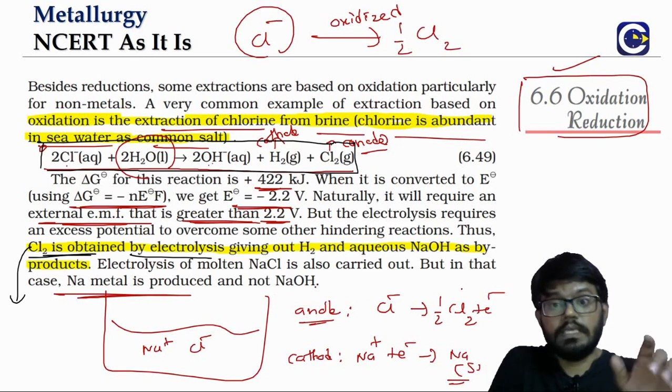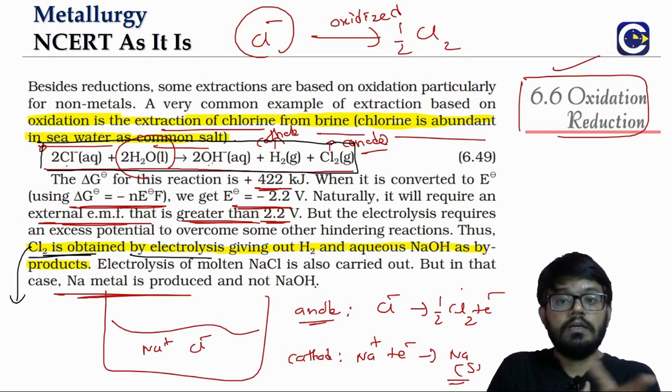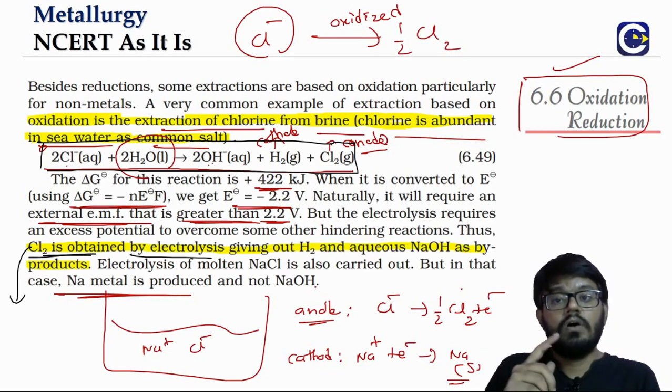Okay, so we have seen this in our electrochemistry also. The products of the electrolysis will depend upon the type of electrolyte we take, obviously. If we take a brine solution, we will get different products. If we take molten NaCl, we will get different products. To obtain the non-metal, what is happening? Oxidation is happening. Generally, when you want to obtain the metal, it means reduction. While we have been using reduction every time, that is only in the case of metal extraction. Non-metal extraction means we have to do oxidation.